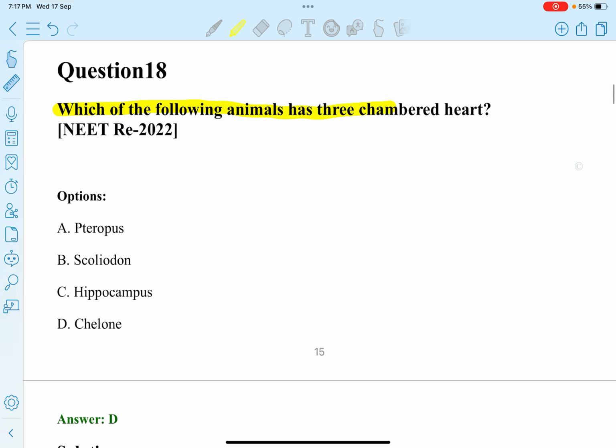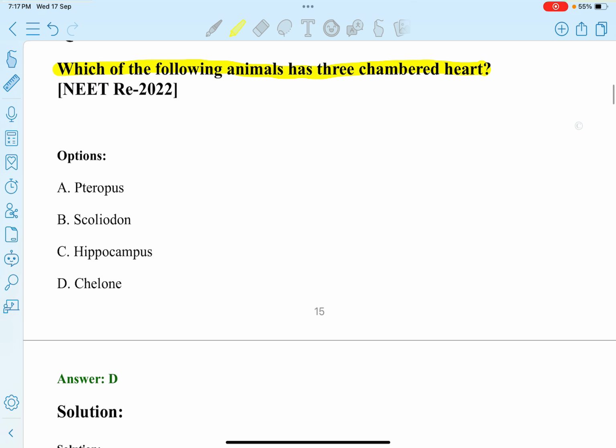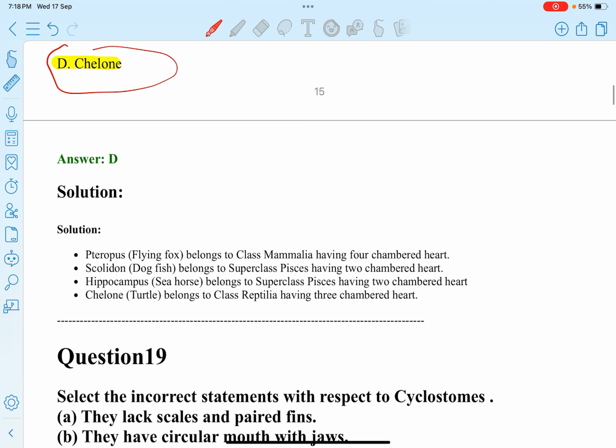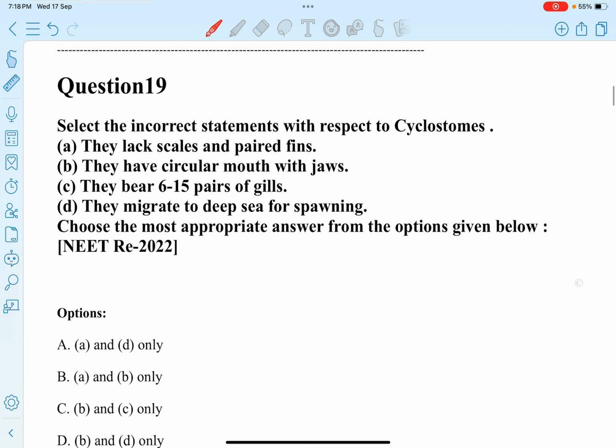Which of the following animals has a three-chambered heart? Options: A. Pteropus, B. Scoliodon, C. Hippocampus, D. Chelone. So Chelone has a three-chambered heart. Next question.